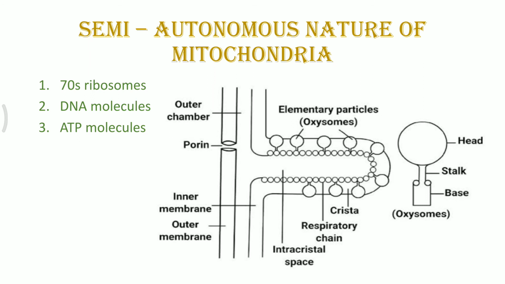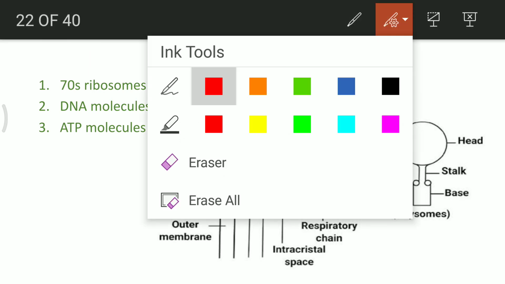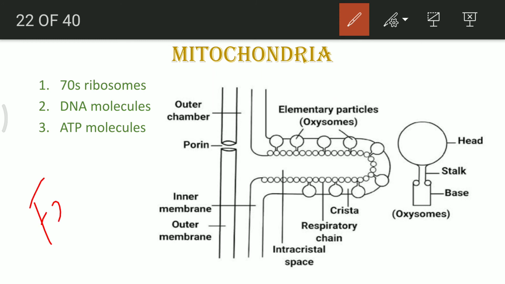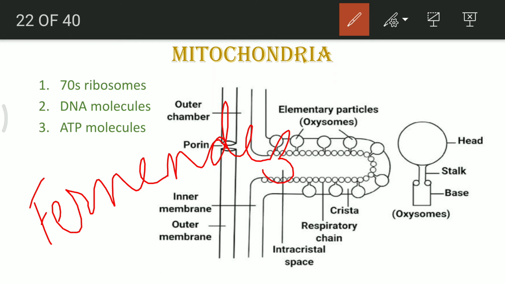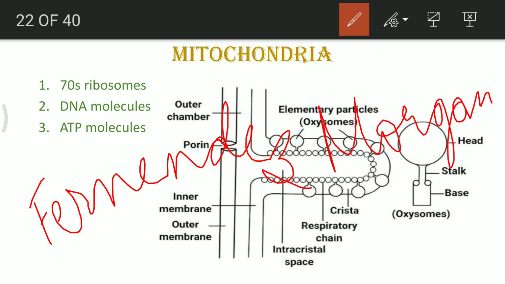There is one more name given to them, the Fernandez-Morgan subunits. This is also a name given to the oxysome or elementary particle for electron synthesis.